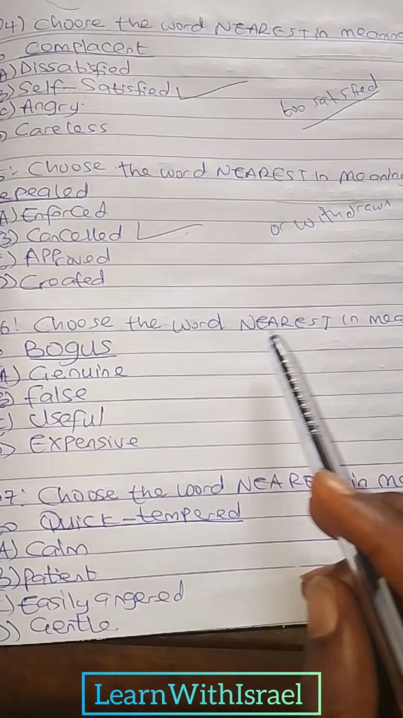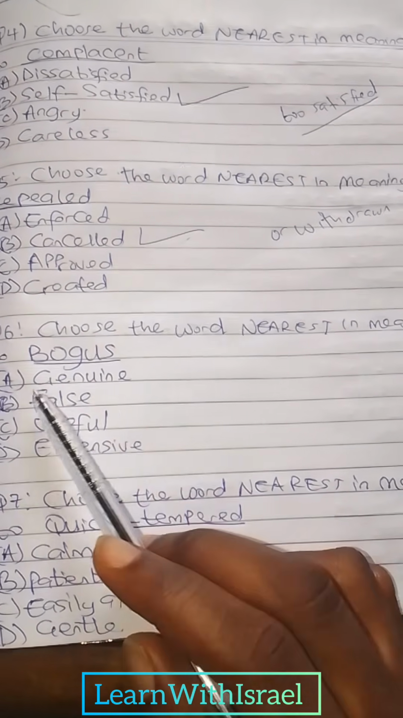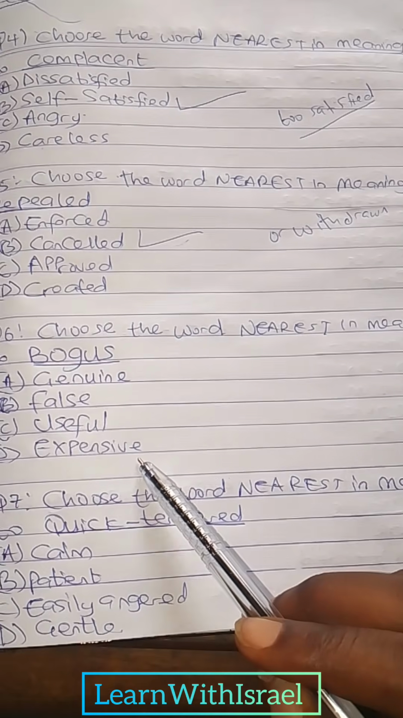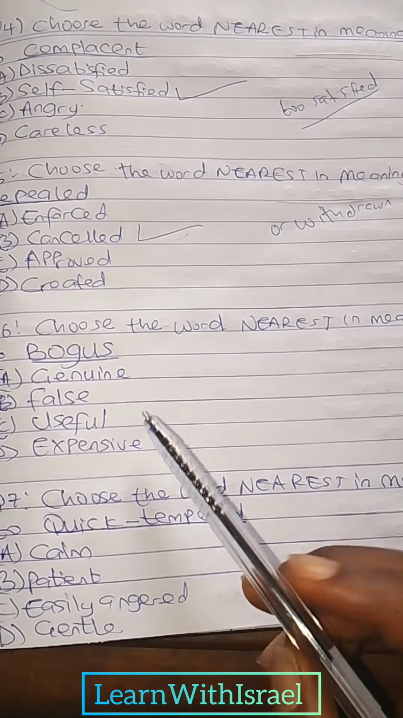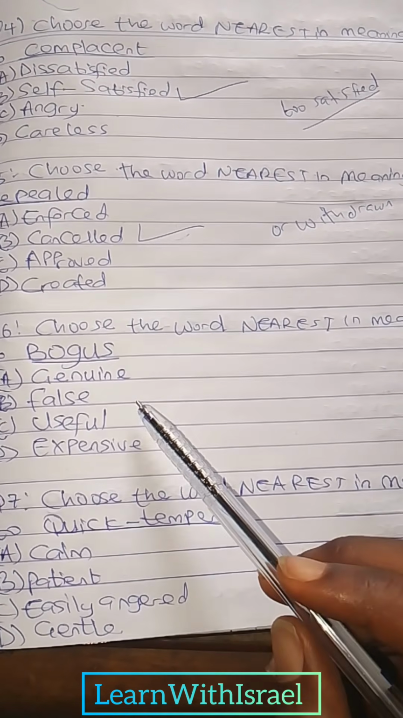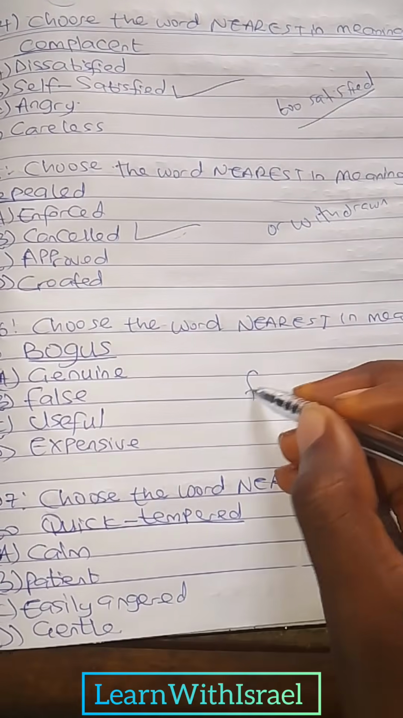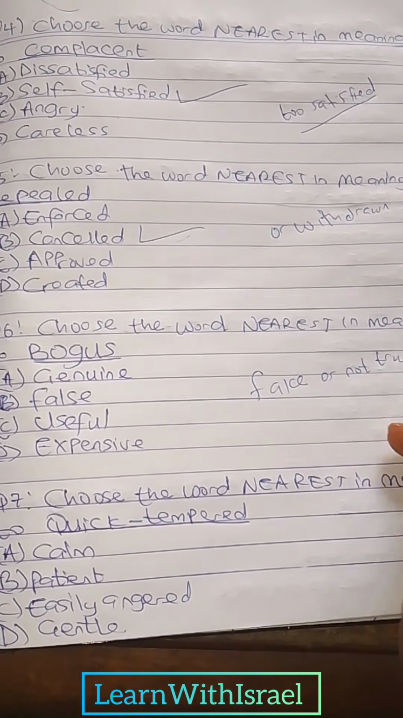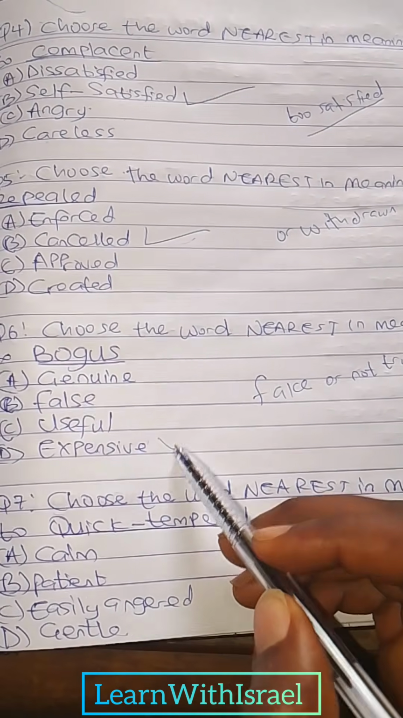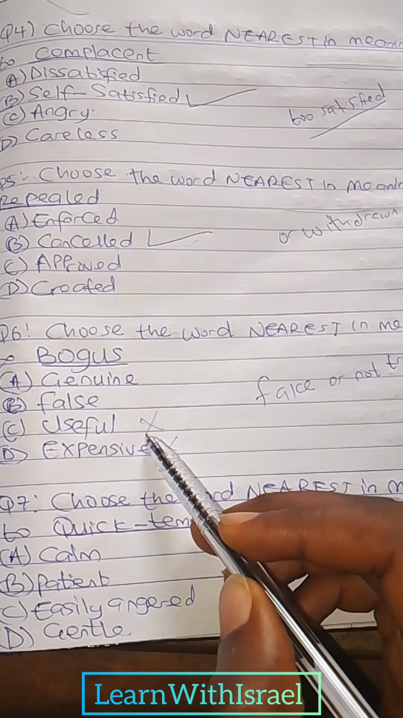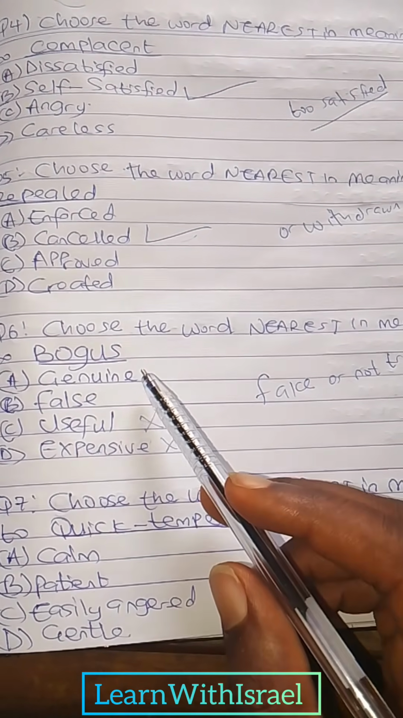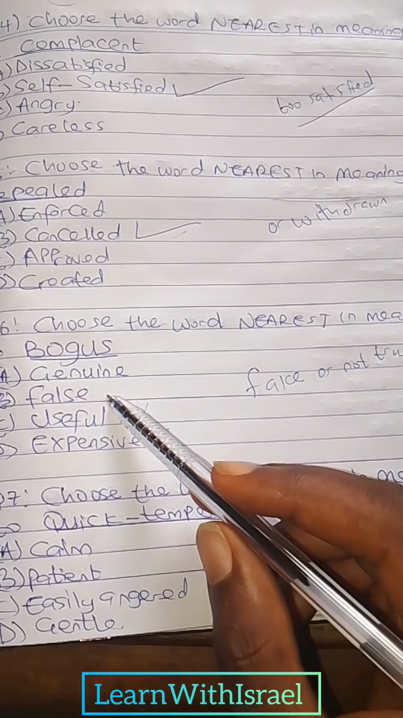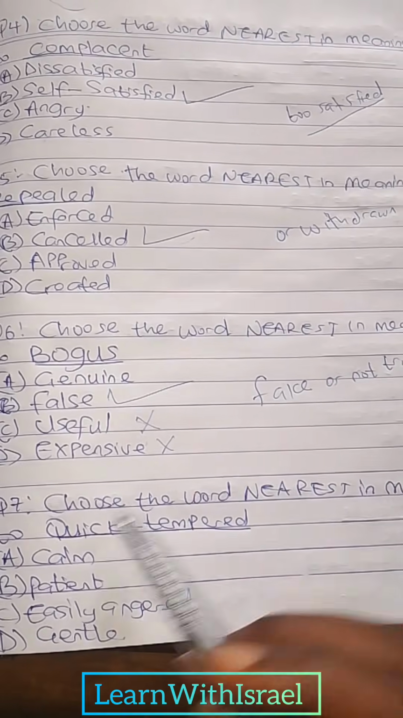Question 6. Choose the word nearest in meaning to bogus. A. Genuine. B. False. C. Useful. D. Expensive. So bogus also means fake or not true. So the nearest in meaning, the option expensive, no. Useful, wrong. It's not related to bogus. Bogus means unreal. So the nearest meaning is false.